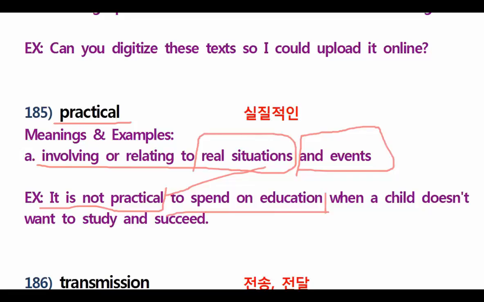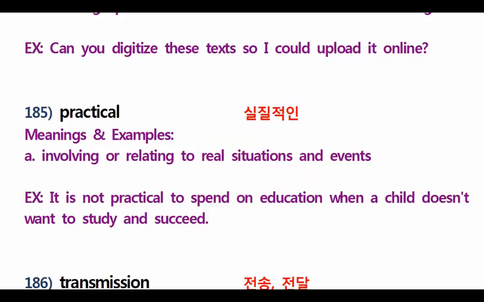It means money, tuition fee, when a child doesn't want to study and succeed. Guys, it's not real or realistic, don't you think? You have to spend a lot of money on education for your child, but your child doesn't want to study or succeed. So you'd better not send him to school. But this is just my example, okay?